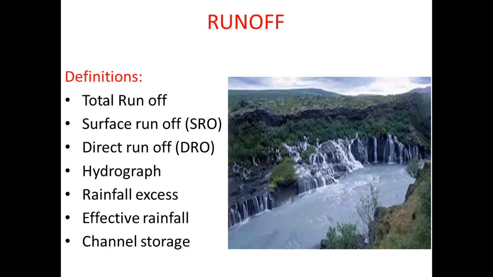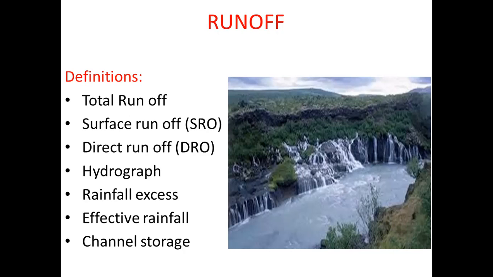Next is effective rainfall. Effective rainfall is the portion of the rainfall which appears in the stream as a sum of surface runoff, interflow runoff, and channel precipitation. Whatever is the effective rainfall, it flows over the surface and then ultimately reaches the streams. And the last one is channel storage.